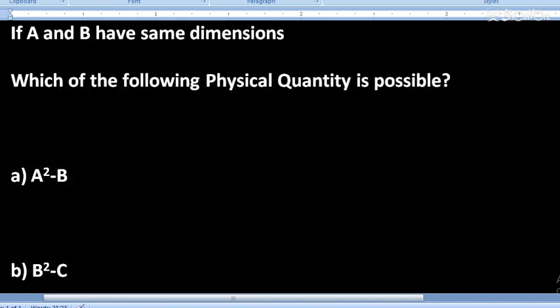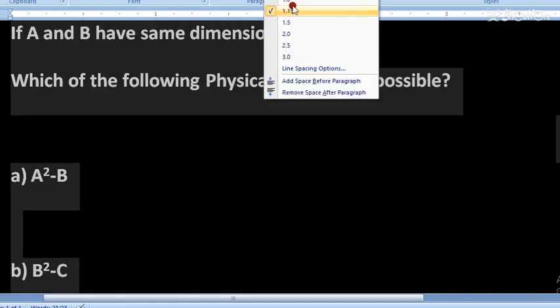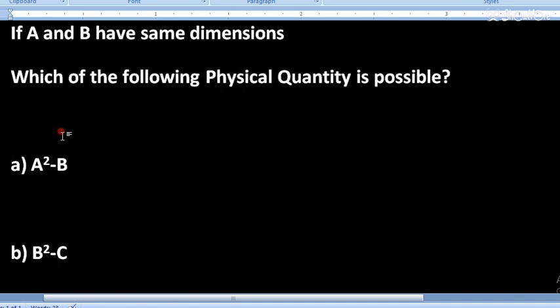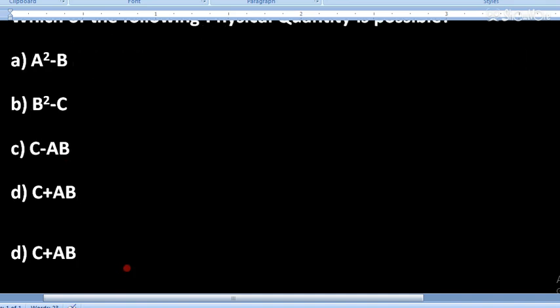Before proceeding to this question, we have to discuss the principle of homogeneity. So let's start with the principle of homogeneity.